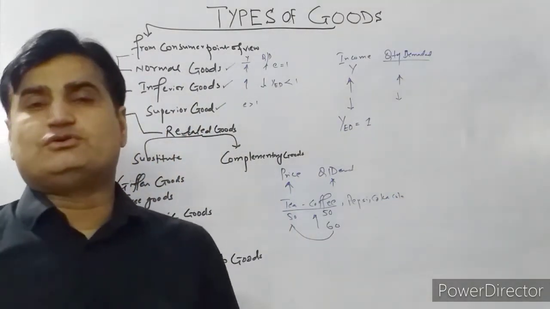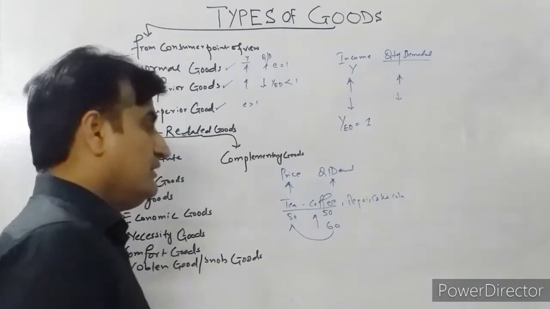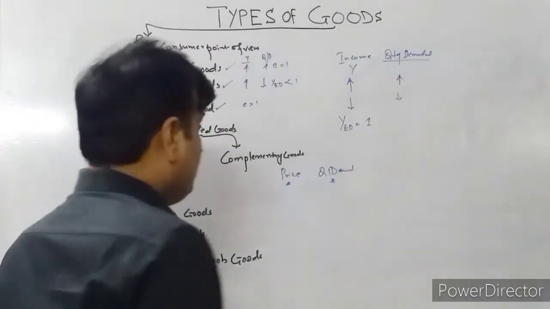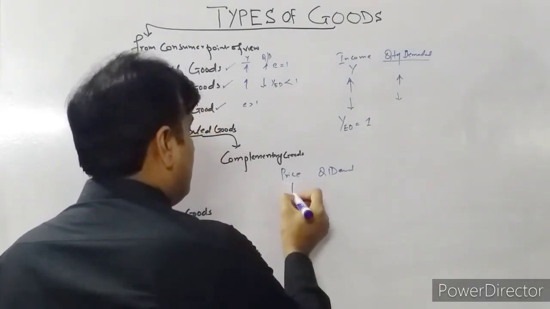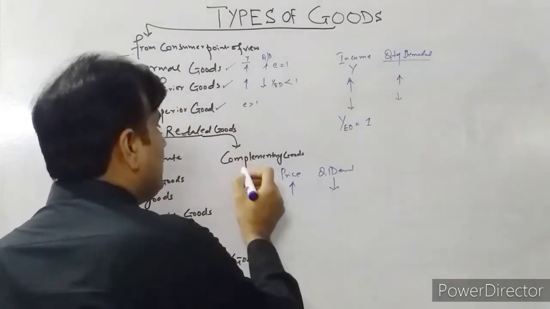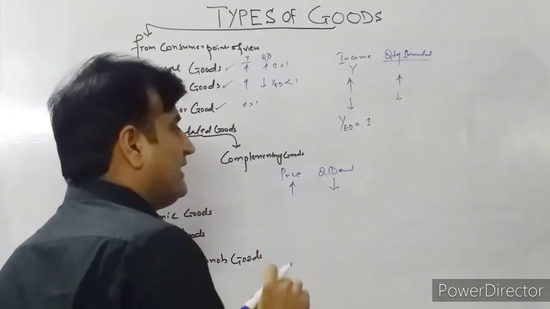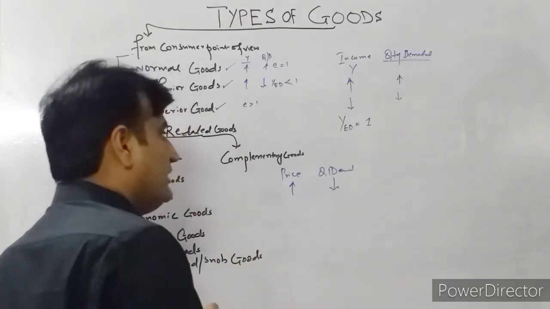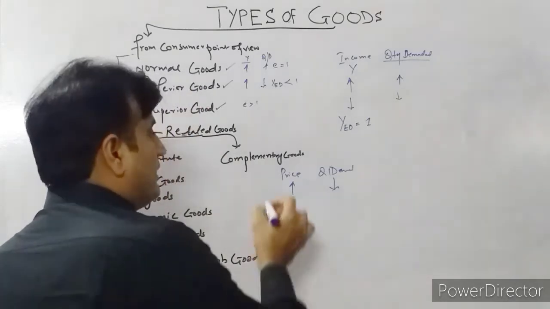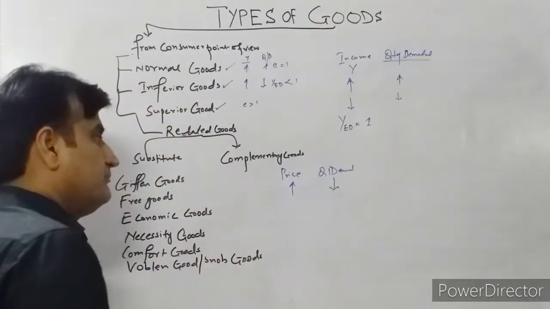And complementary goods are those goods which are related in such a way that increase in price of one decreases the demand for the other. When the price of one good increases, the quantity demanded for the other good decreases. For example, when the price of computer goes up, the demand for cartridge used in computer decreases. Complementary goods are used together. For example, ink and pen go together. Car and petrol, bike and petrol. So these are the complementary goods.